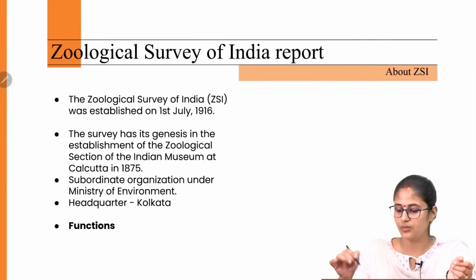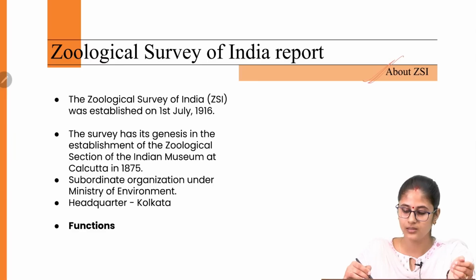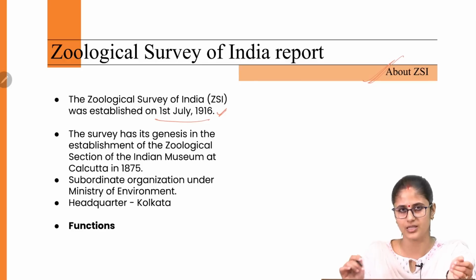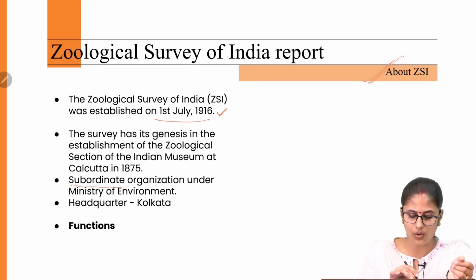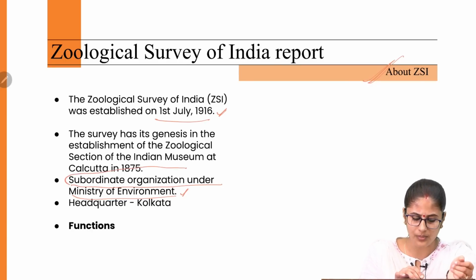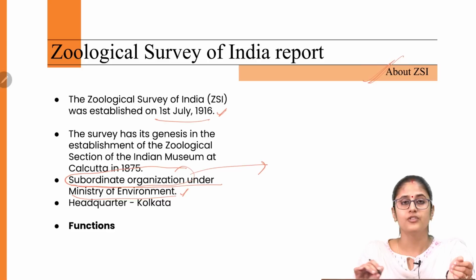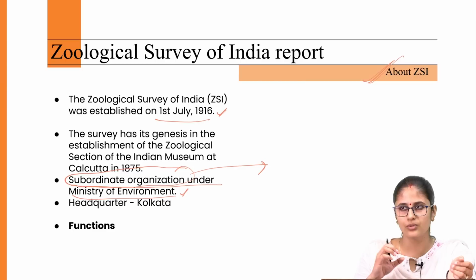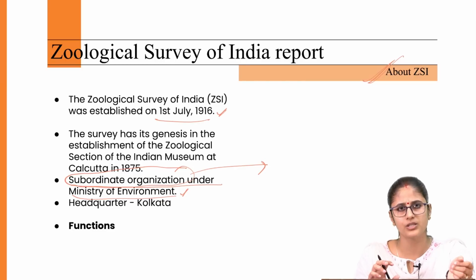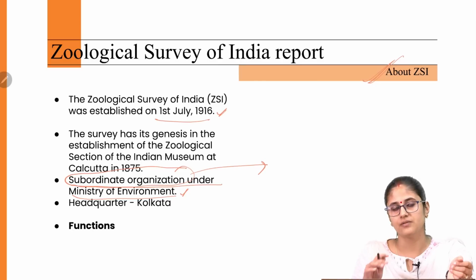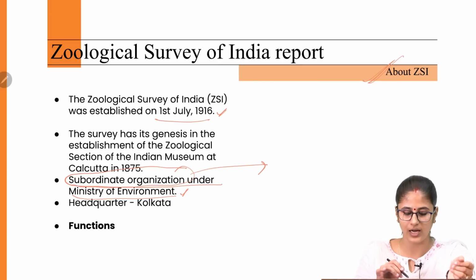Now the last thing that we need to understand with regard to this article is about the Zoological Survey of India. Now this Zoological Survey of India was established in 1916, during the British Empire itself, and it is basically a subordinate organization under the Ministry of Environment. What do you mean by subordinate organization? It plays a very important role when it comes to storing the technical information with regard to that particular ministry, and it provides the executive direction when it comes to implementation of the policies of that very ministry.